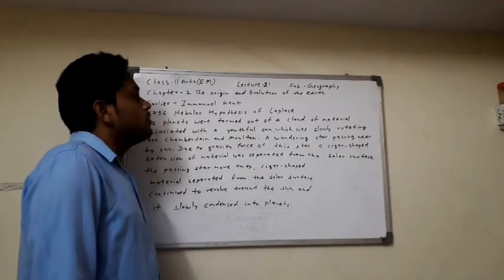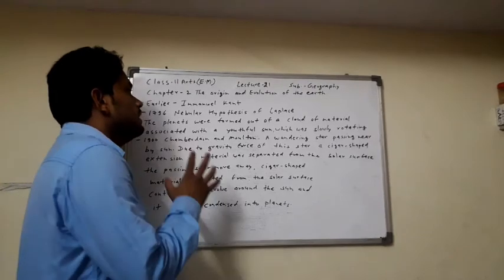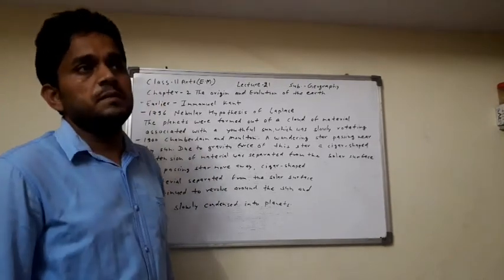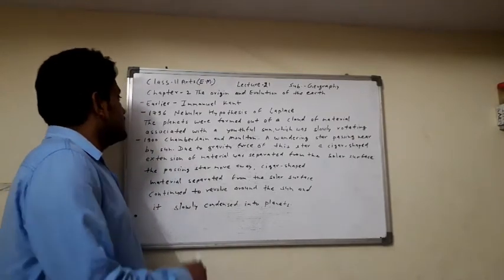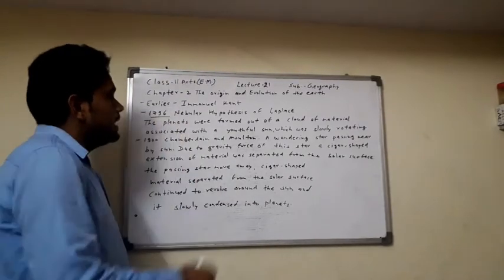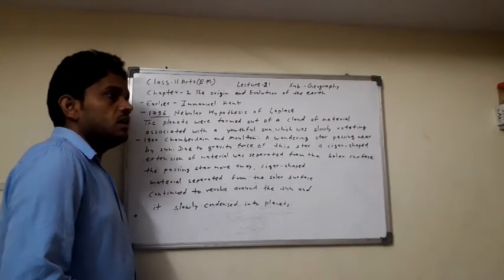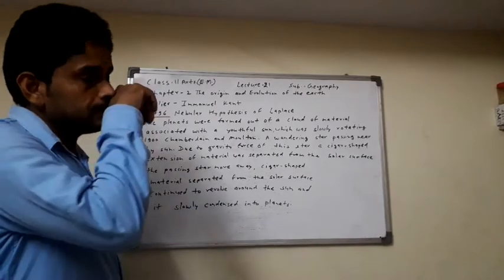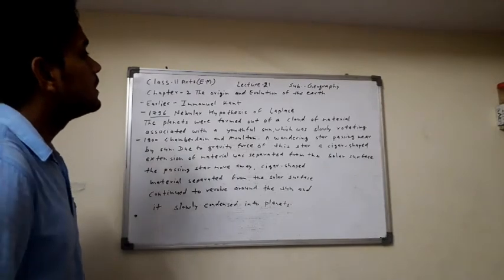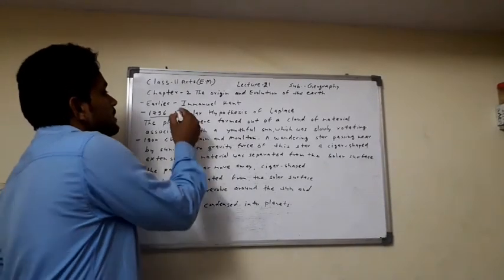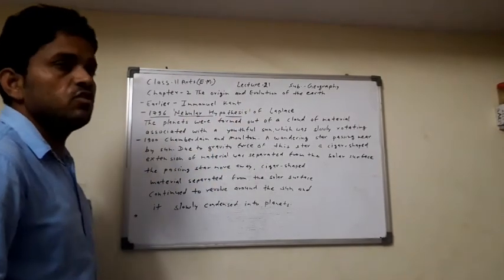Earlier, Immanuel Kant gave a theory about the origin of the Earth. Immanuel Kant belonged to Germany. After this, in 1796, Laplace amended this theory of Immanuel Kant, and Laplace gave the nebular hypothesis. This theory is known as the nebular hypothesis of Laplace.